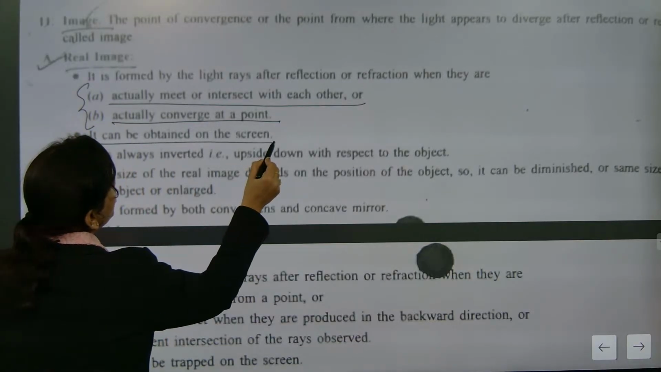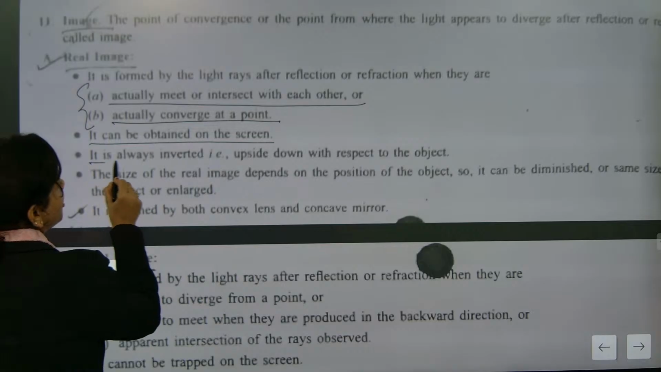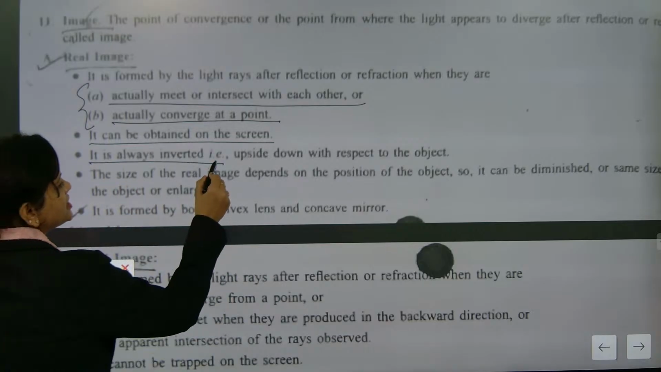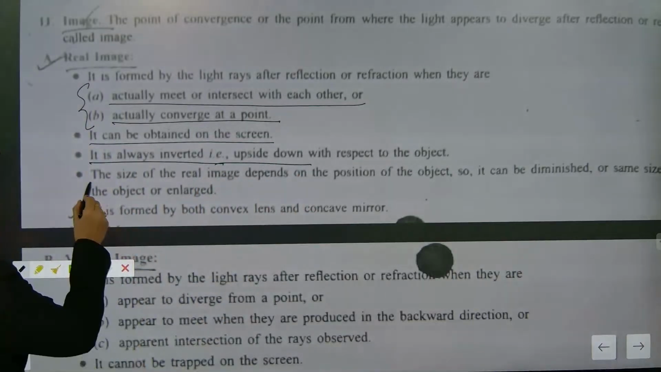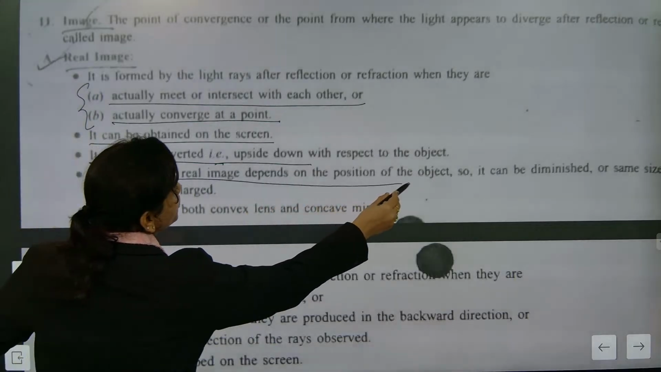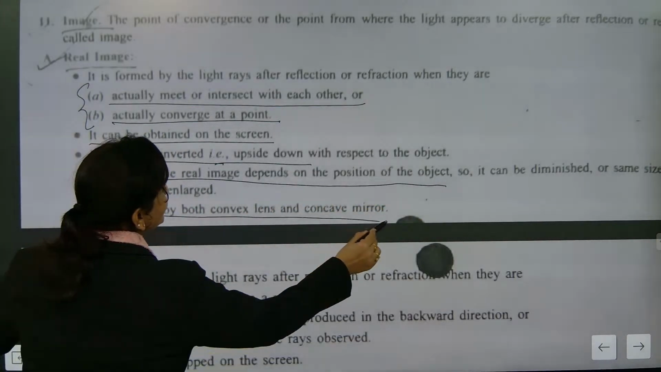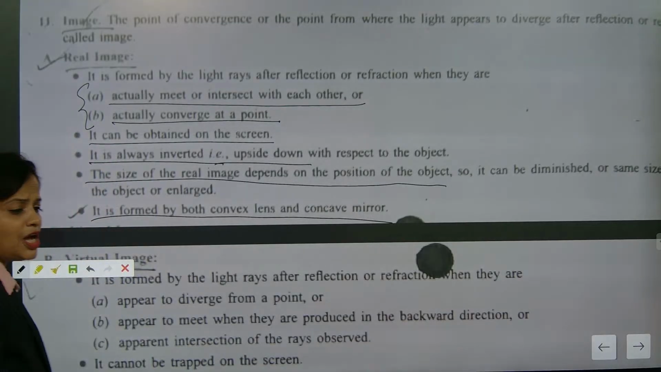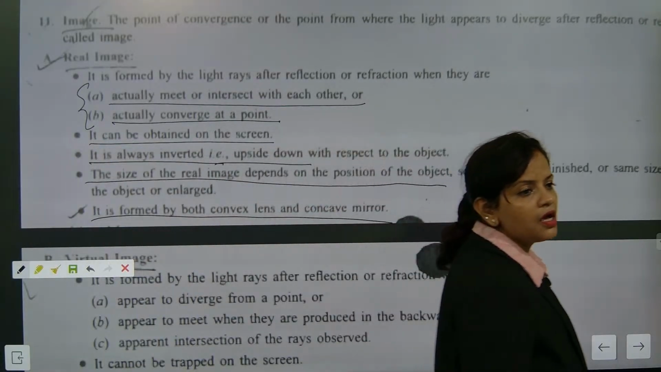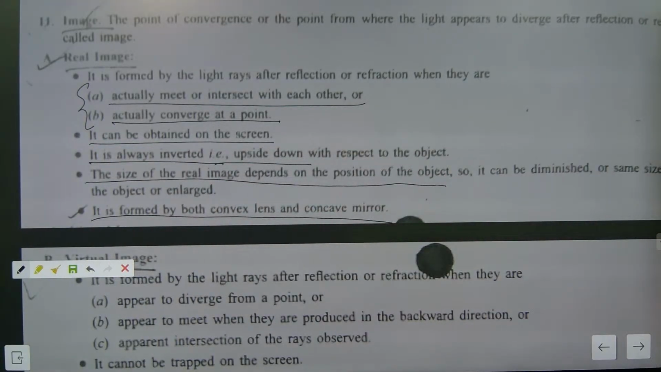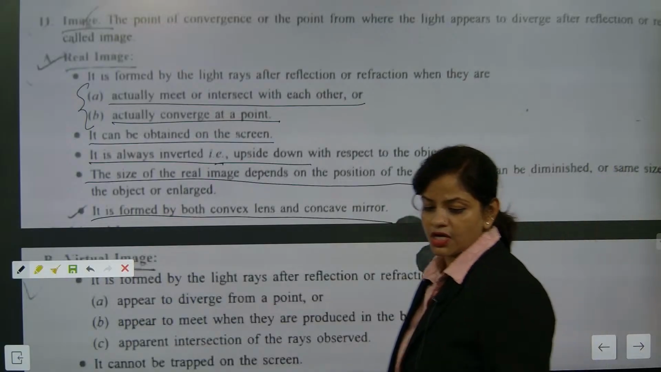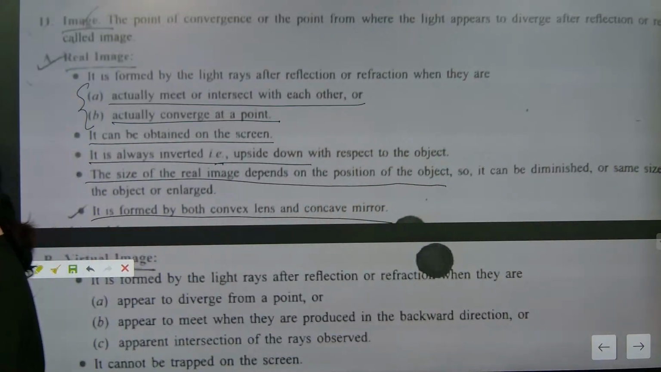It can be obtained on a screen. It is always inverted, that is, upside down. The size of a real image depends upon the position of the object. It is formed by both convex lens and concave mirror. Note this down, this is the last slot. Again and again, I won't be able to revise this chapter. So please take your time, write down, and revise real image and virtual image.